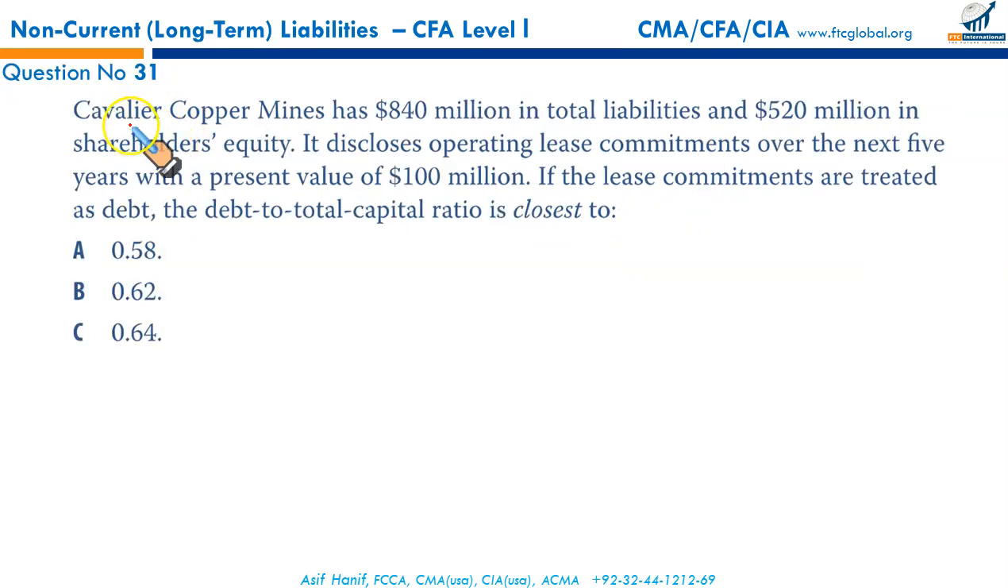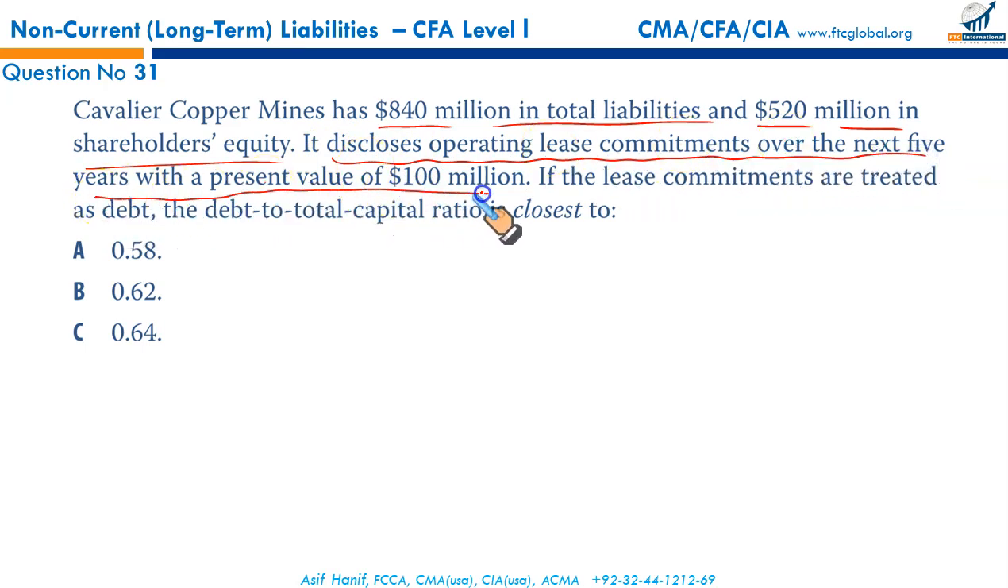Now, Cavalier Copper Mines has 840 million in total liabilities and 520 million in shareholders' equity. It discloses operating lease commitments over the next 5 years with the present value of 100 million in the notes under the old standard. It is no longer allowed. This must be reported on the balance sheet as a liability. If these lease commitments are treated as debt, the debt to total capital ratio is closest to.